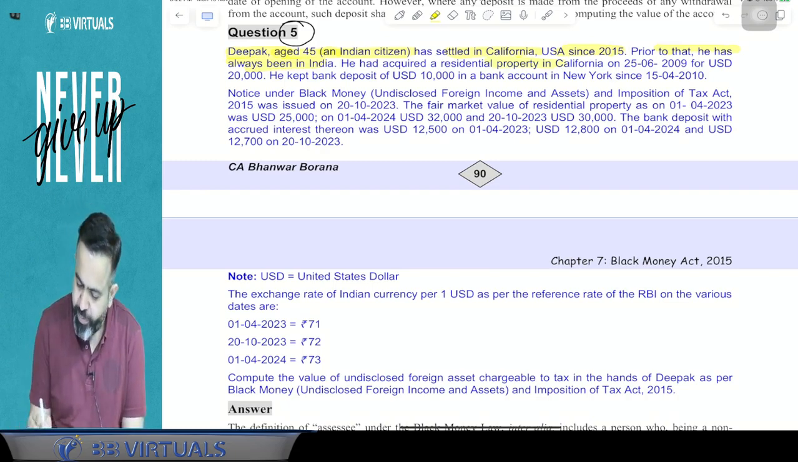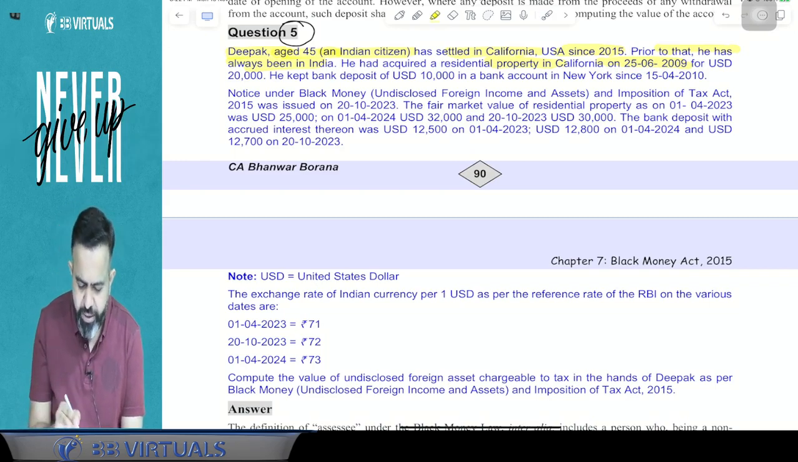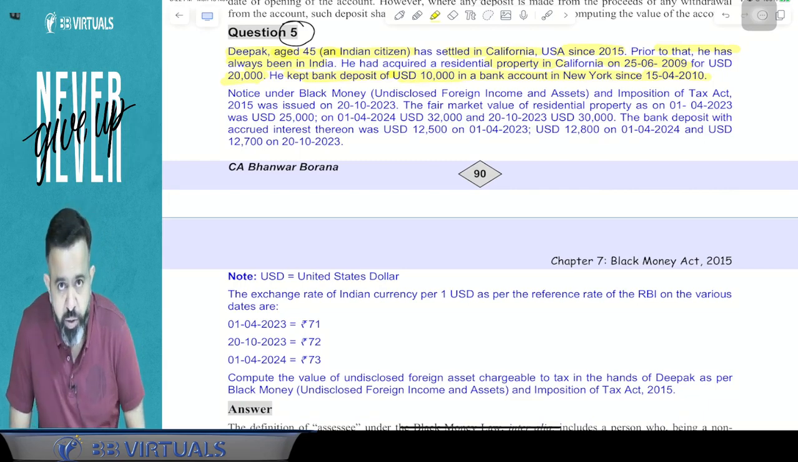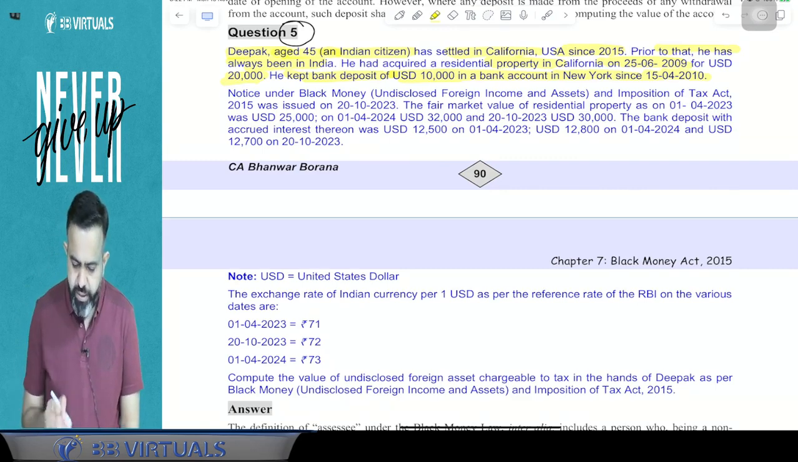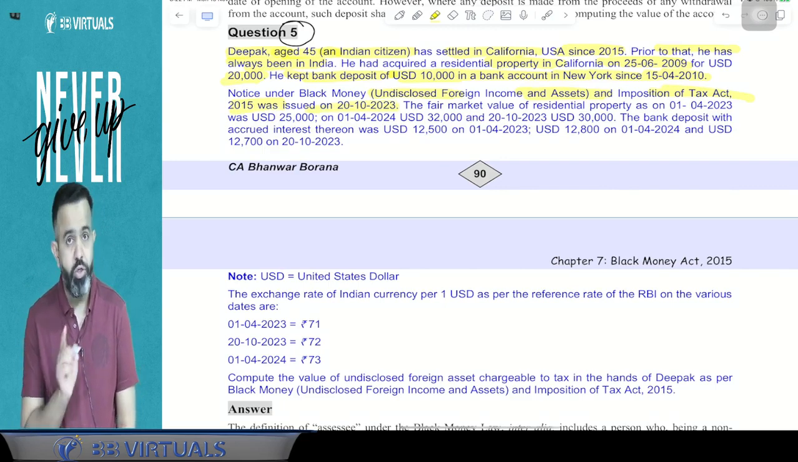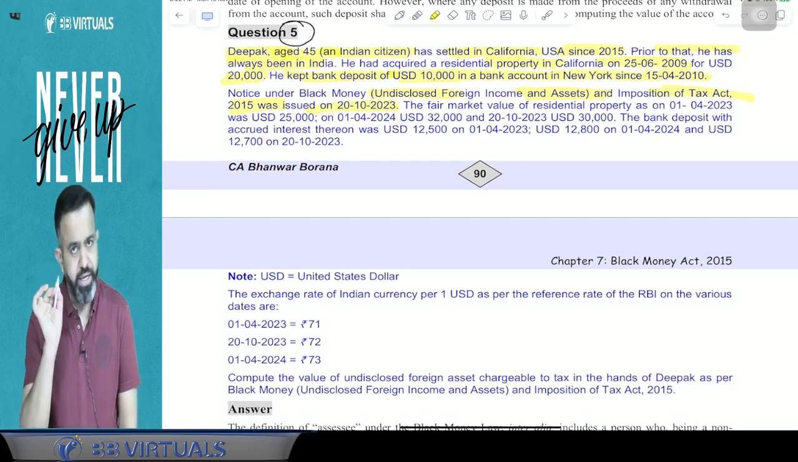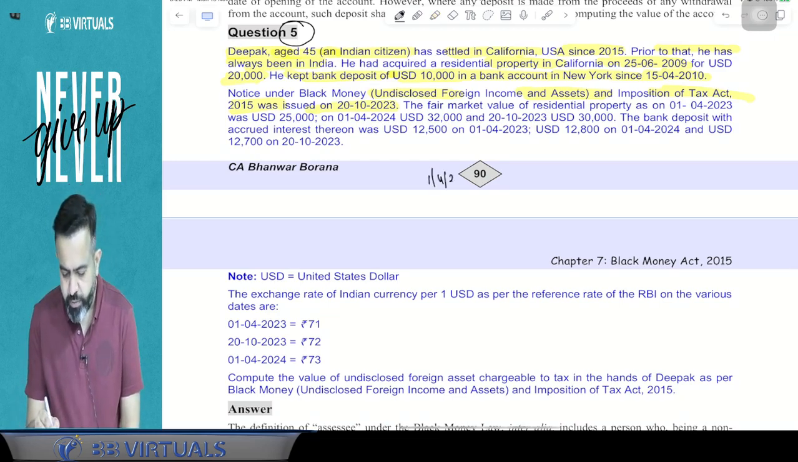He had acquired a residential property in California in 2009. So guys, can I say that in 2009 he was a resident? That time he acquired the residential property for USD 20,000. He kept a bank deposit of USD 10,000 in a bank account in New York since 15th April 2010. So he opened one account in New York and deposited 10,000 in that account. Now a notice under the Black Money (Undisclosed Foreign Income and Assets) and Imposition of Tax Act, 2015 was issued on 20th October 2023. So in the current year they issued the notice; in the current year they came to know about this asset. So guys, can I say that for the current year your valuation date will be 1st April 2023?